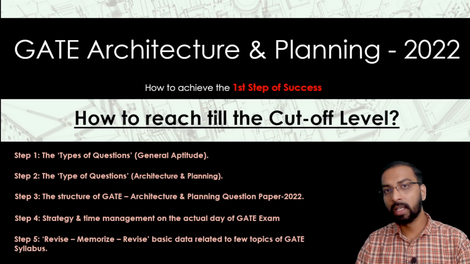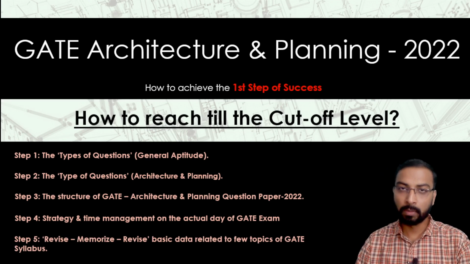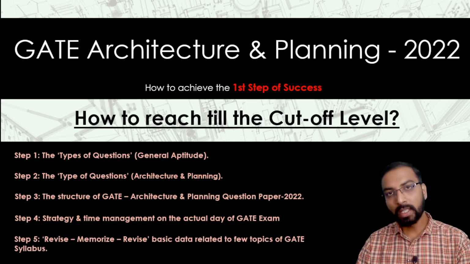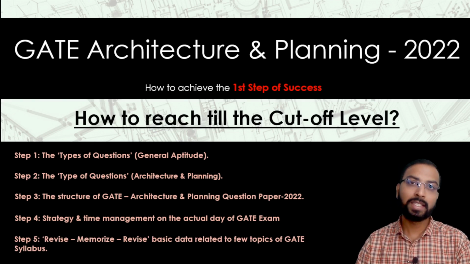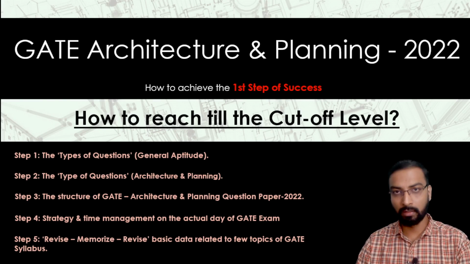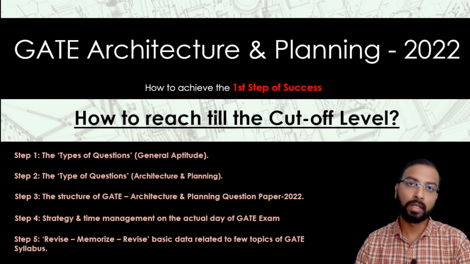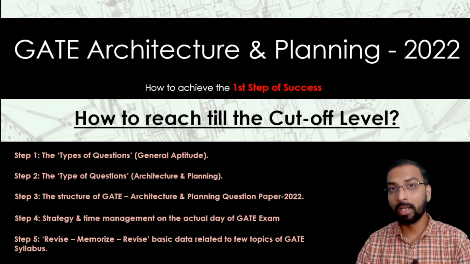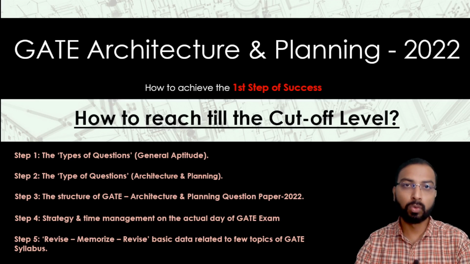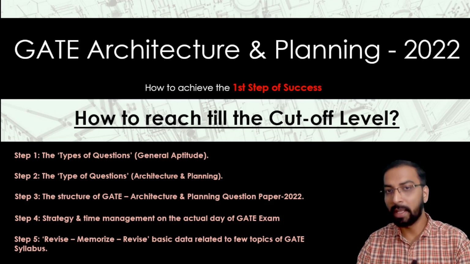The last step: there are a few topics or subjects for which the only strategy should be to revise, memorize and revise. One can say a few data must be learned by heart by the candidate appearing for GATE architecture and planning. These 5 steps will help you achieve the first step, that is, you will easily be able to reach the cutoff level in GATE architecture and planning.